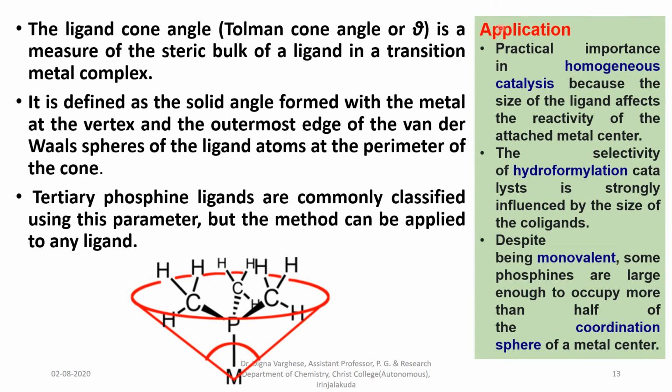What is the application of this Tolman cone angle? It is of practical importance in homogeneous catalysis, because the size of the ligand affects the reactivity of the attached metal center. The selectivity of hydroformylation catalysts is strongly influenced by the size of the co-ligands. Despite being monovalent, some phosphines are large enough to occupy more than half of the coordination sphere of a metal center.